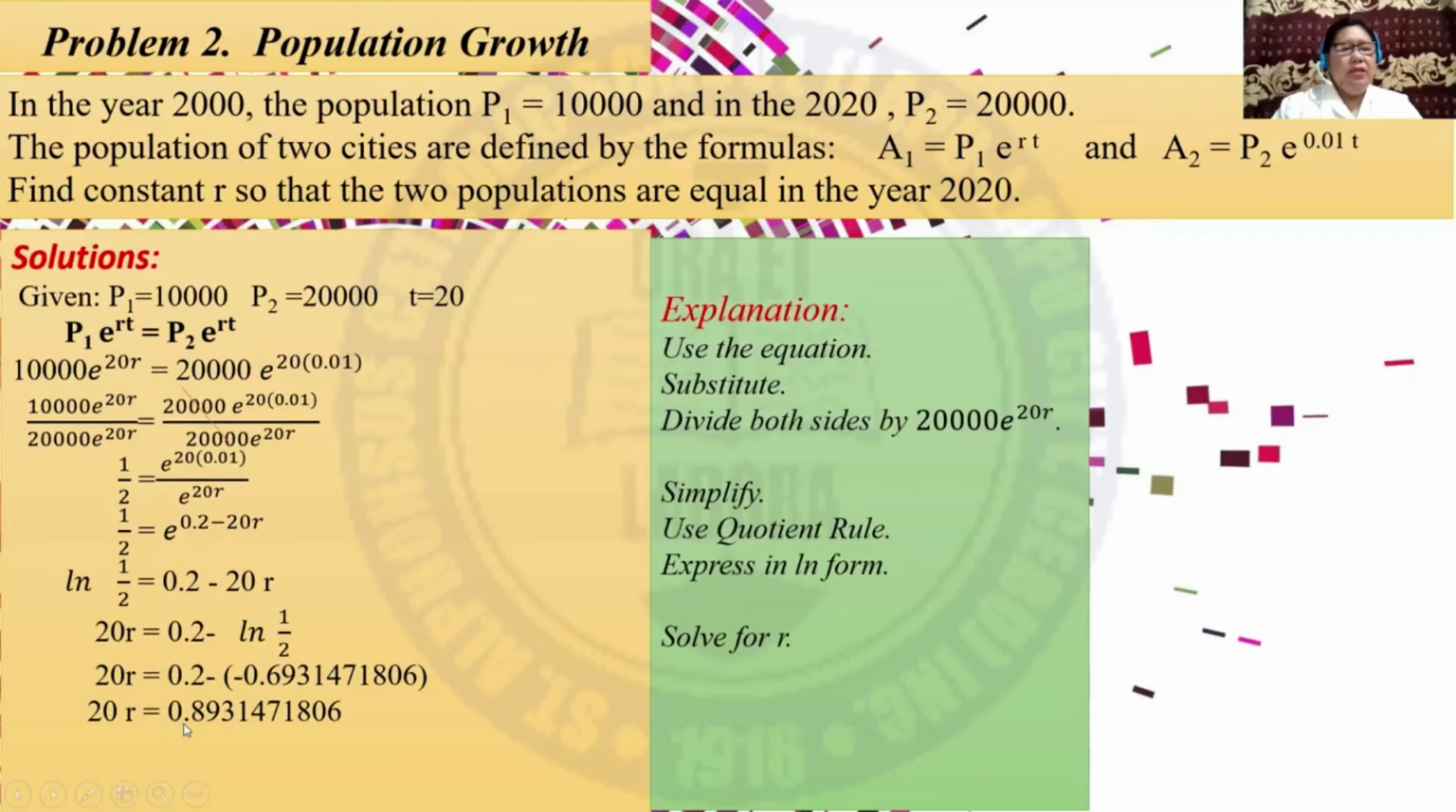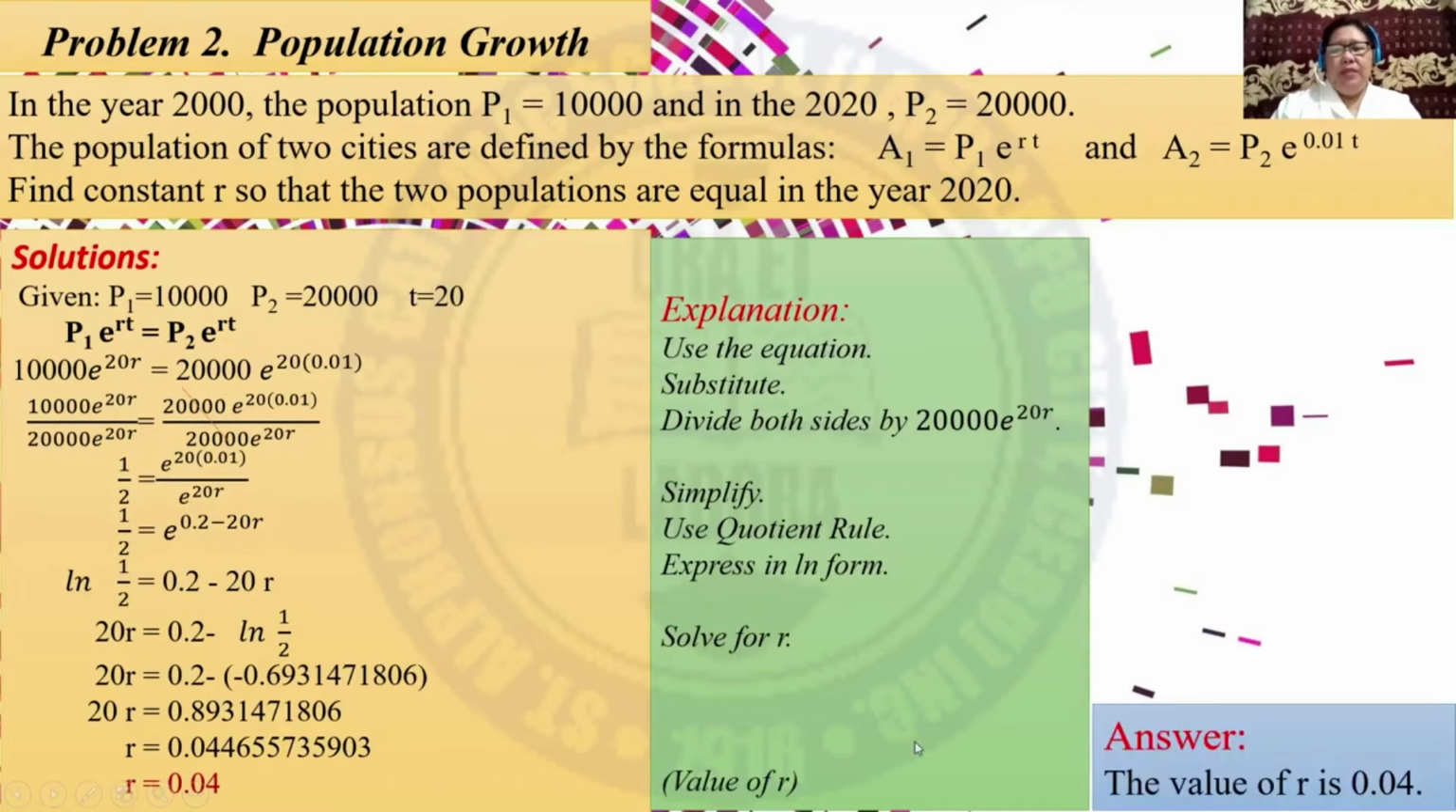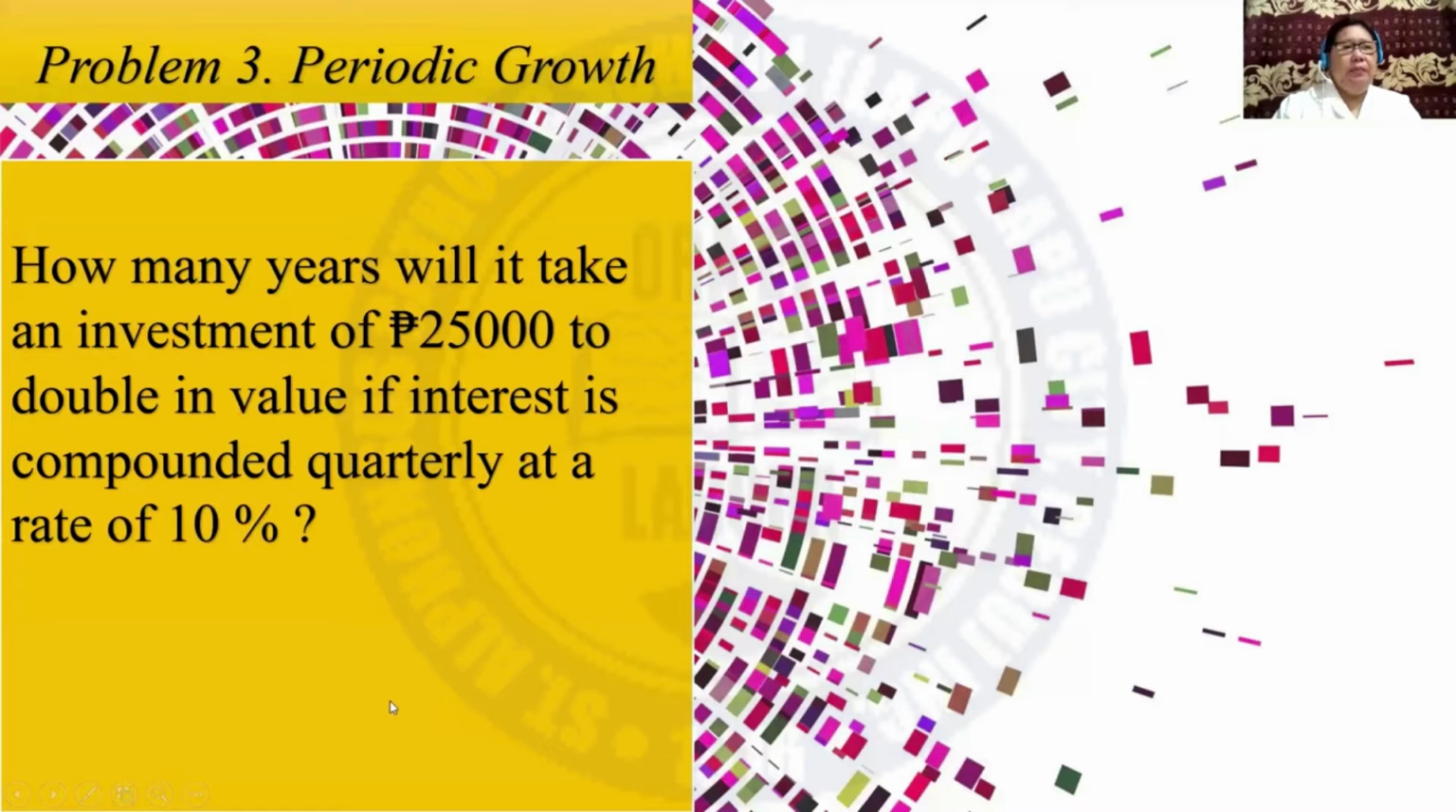This is equivalent to 0.8931471806. So divide by 20. r is equal to 0.044655735903. Or you can round off to 0.04. This is now the value of r. So the answer is 0.04.